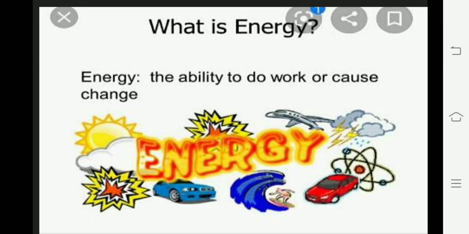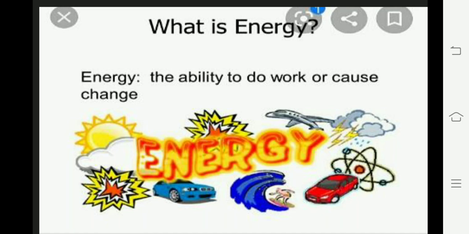For example, if we run for a long time, what will happen? We will get tired and feel that we don't have the energy to do something more. This is because running is work and our body uses energy to do the work. So work and energy are related to each other, that means interrelated. Energy is needed to do the work. So energy is equal to work done. More energy means capability to do more work.